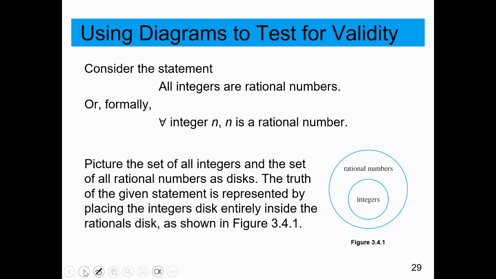Okay, we're going to talk a little bit about diagrams, in particular Venn diagrams, to test for validity. So consider the statement, all integers are rational numbers. We can see that according to the display, the figure, since all integers are rational numbers, we can display the set of integers as a circle inside of a circle, where the outer circle is the set of all rational numbers.